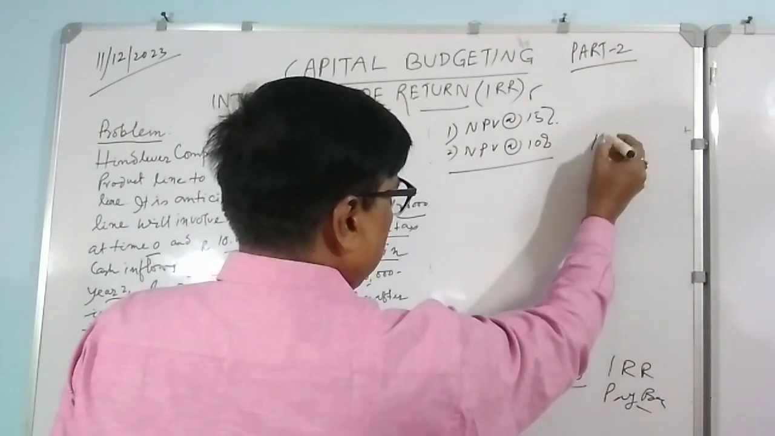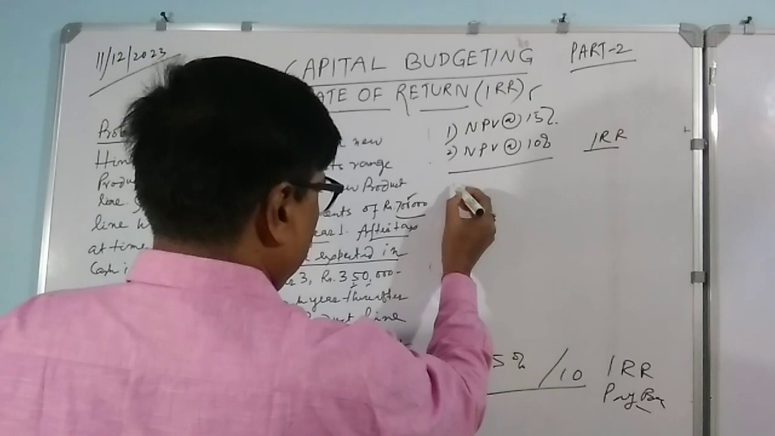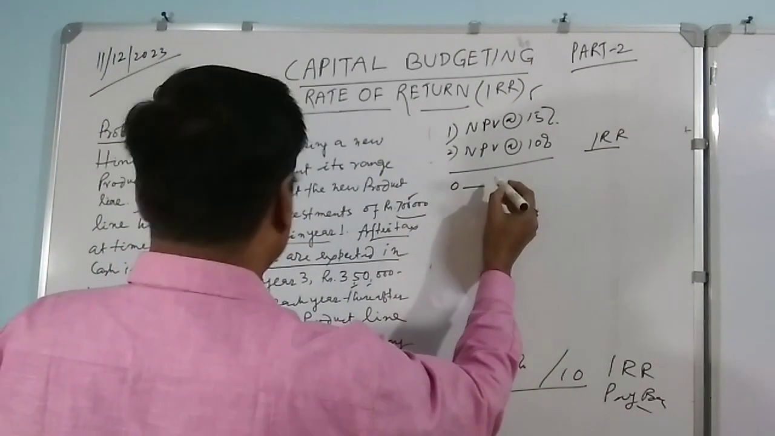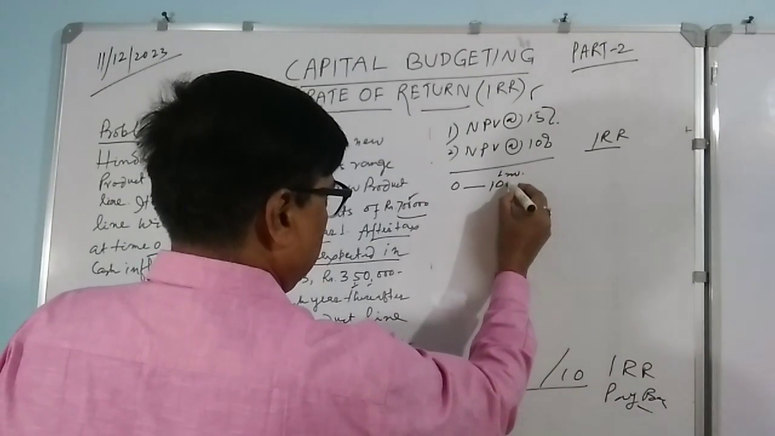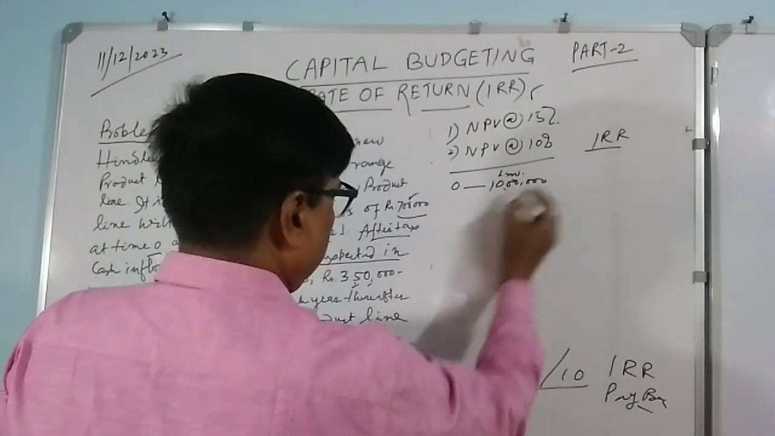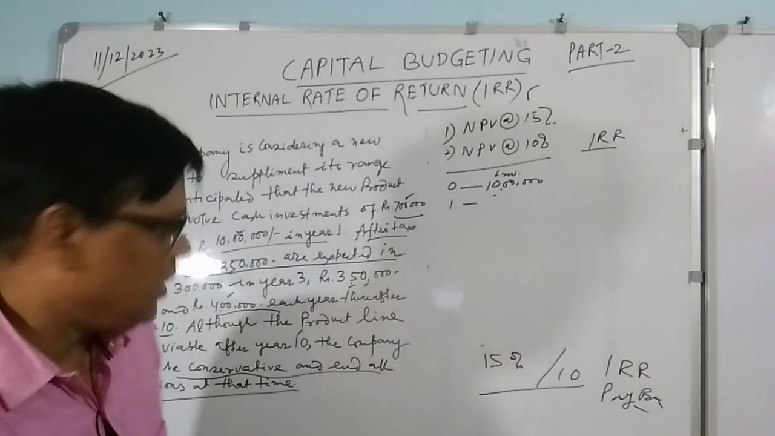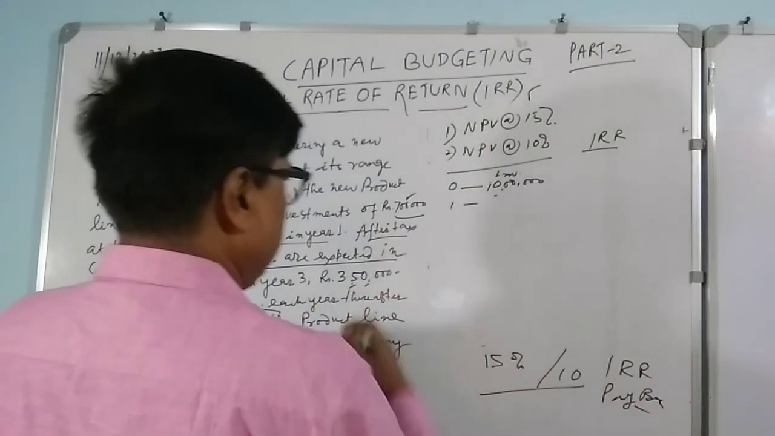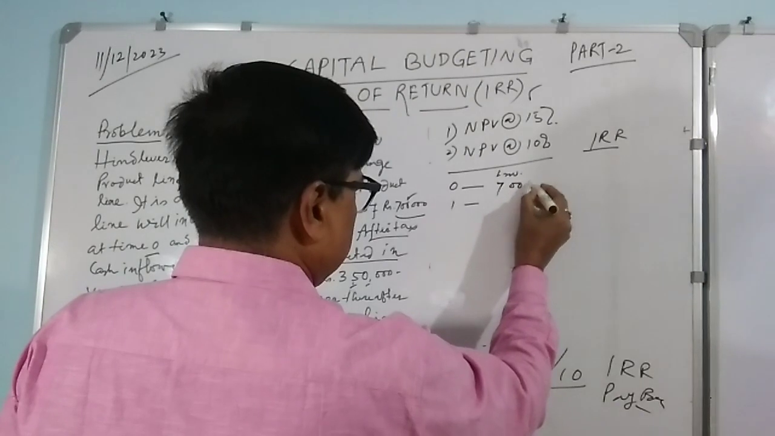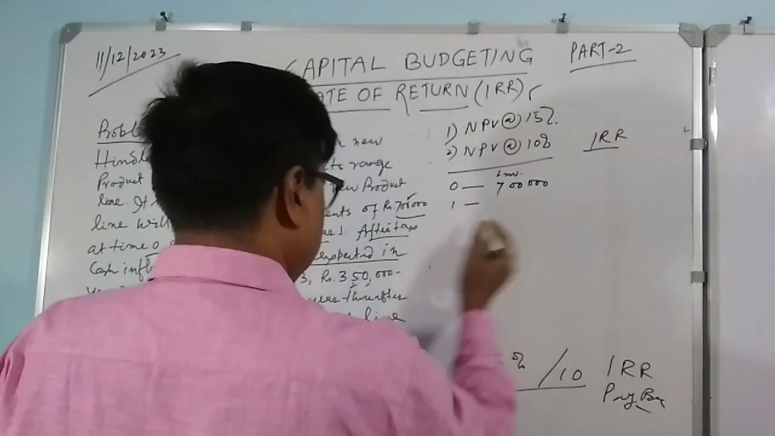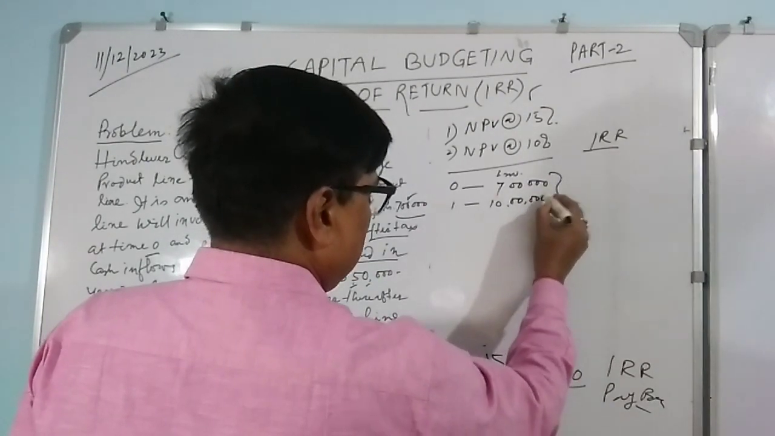Then we have to do IRR. For that calculation, you require your 0 year investment, which is 7 lakhs, not 10 lakhs. Your investment is 7 lakh, and the first year investment is 10 lakhs. That means these are your outflow.